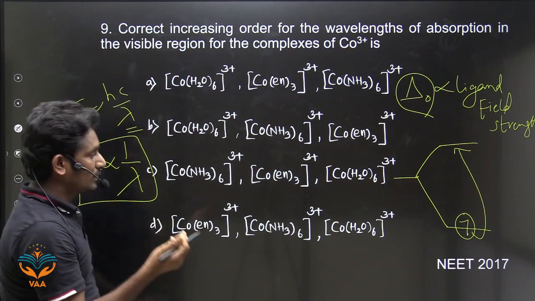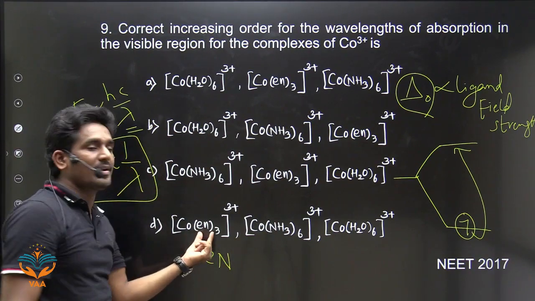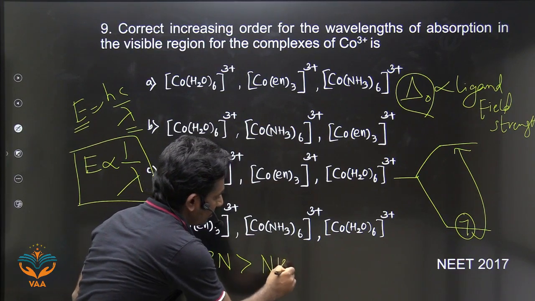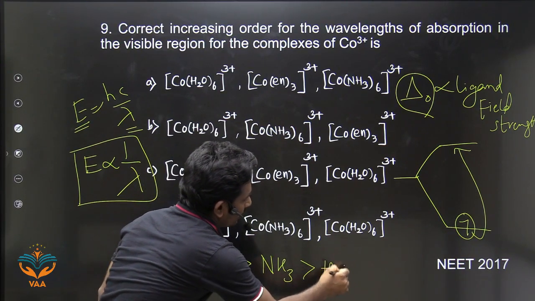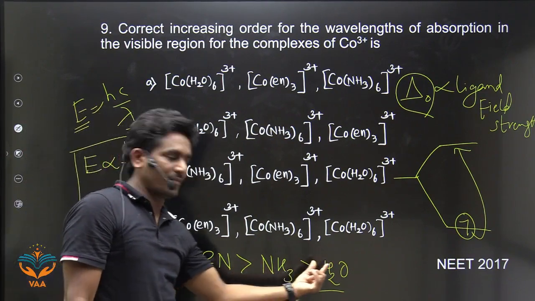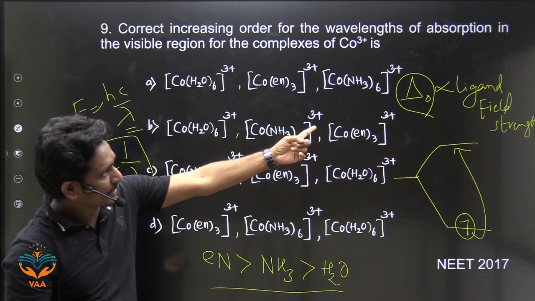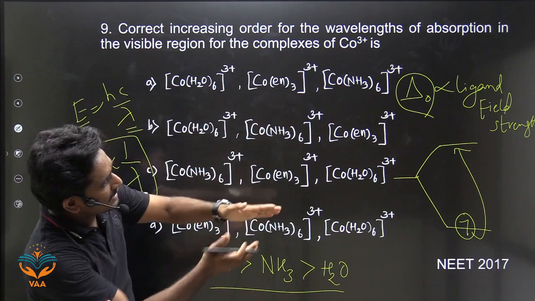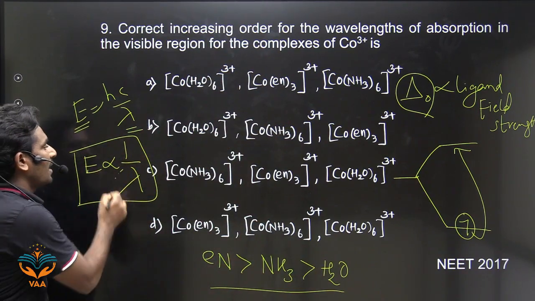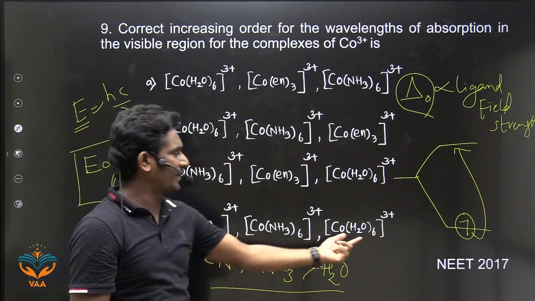Okay. So now you must know the ligand field strength order. Here ethylenediamine is a strong field ligand, right? And then ammonia, and then H2O. So this is the field strength order: strong field ligand, weak field ligand, very weak field ligand. Okay. So when field strength increases, delta naught increases. If delta naught increases, absorption energy increases. If absorption energy increases, lambda decreases. What is the answer now? The answer is D.